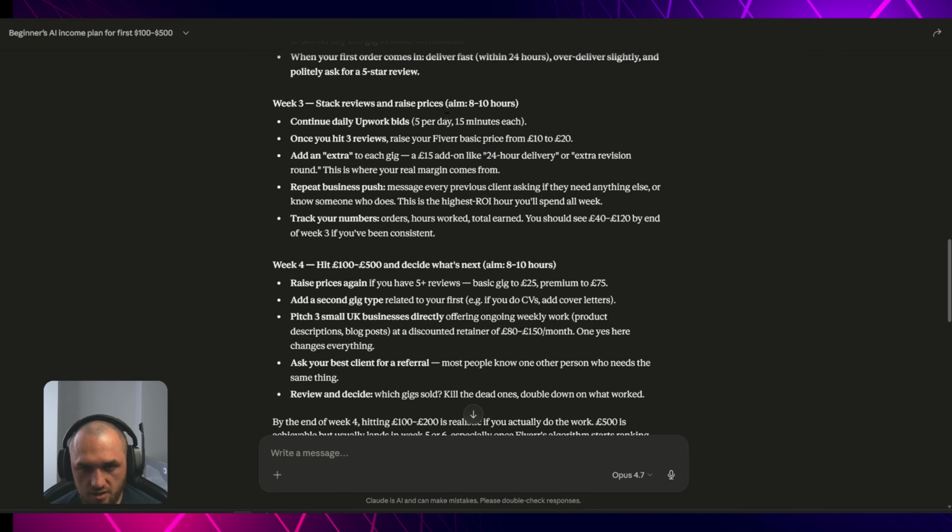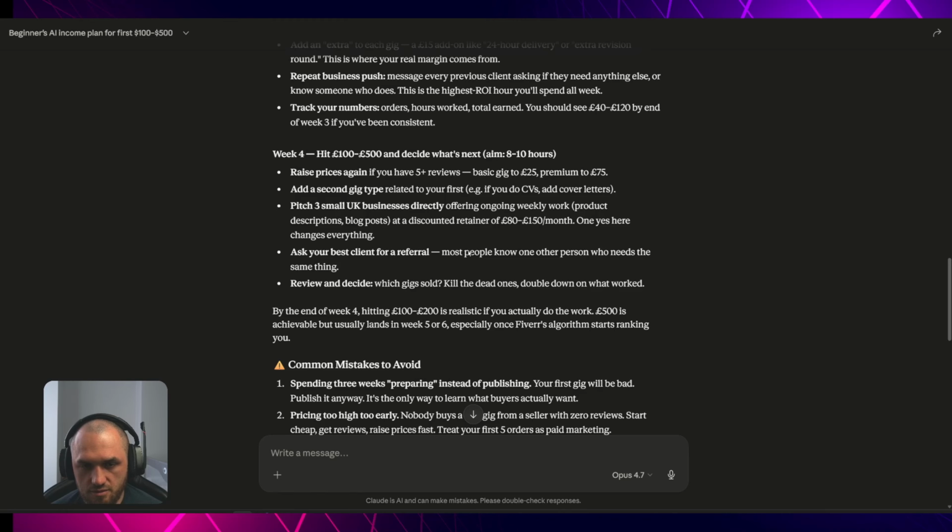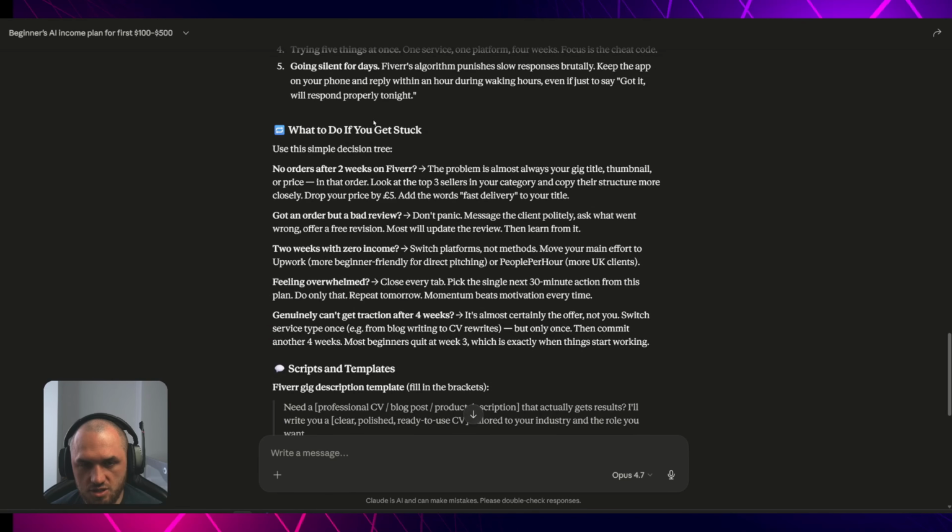This is exactly the thing that we are doing in real life as well. When you first try to land a client, you are offering either a free service in exchange for a testimonial. After that, when you have a couple of testimonials and experience, you can now prove that the thing you are doing works, so you can charge for it. And week 4, common mistakes to avoid.